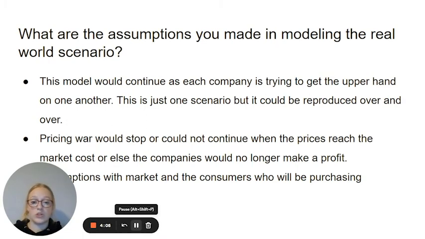Pricing wars would stop or not continue anymore when the prices reach the market cost, or else the companies would no longer make a profit. We knew that in making this model, when the cost is lowered, the possible profit would increase because it is expanding to a larger market with a lower price.